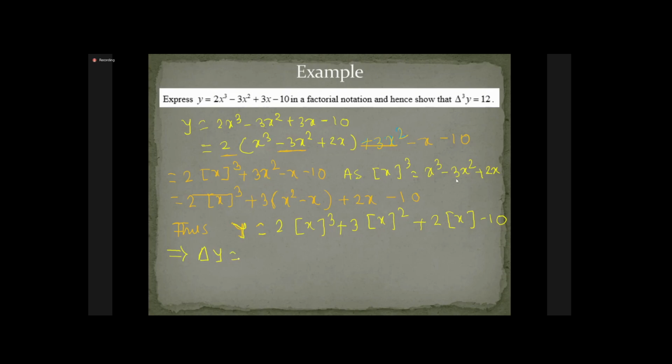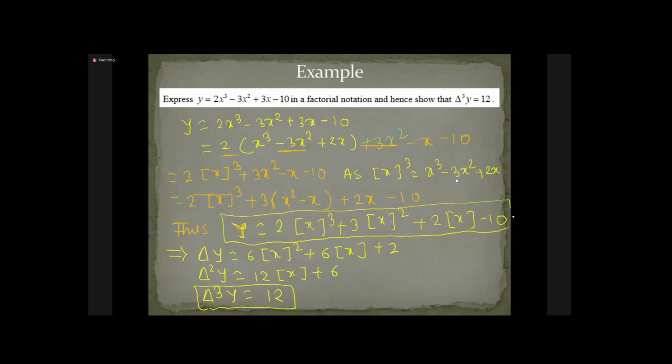So delta square y, the second derivative, is 12x plus 6. And the third derivative, or third difference, that is the question we want, is just 12, and that's the answer. You can highlight this as the answer here. There are two answers. The first one is the factorial notation, and the second one is the third difference of that polynomial. That is the end of the question here.